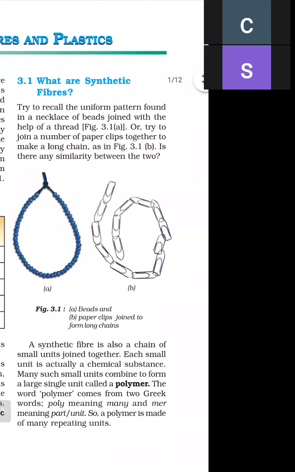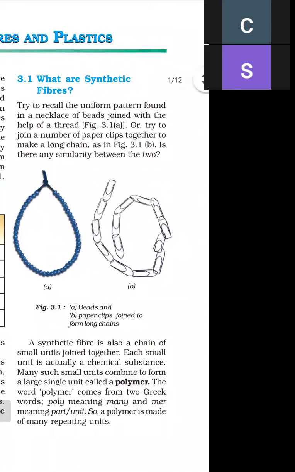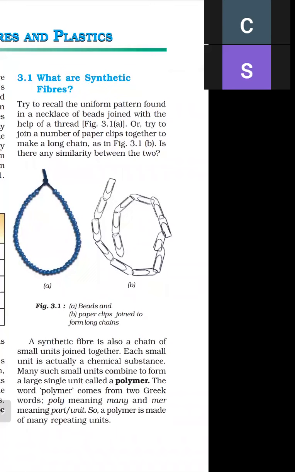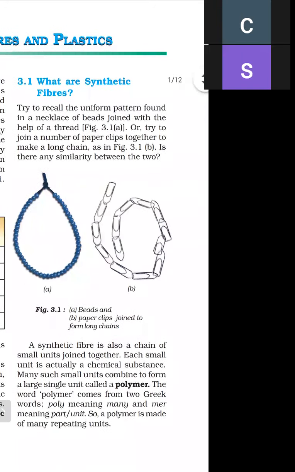Just like in the necklace of beads, a bead is a small unit, and the necklace is made up of small units of beads. Similarly, synthetic fiber is also made up of a chain of small units of substance, and each small unit is actually a chemical substance. In the necklace the small unit is a bead, but in synthetic fiber the small unit is a chemical substance. And many such units combine to form a larger single unit, and this is called a polymer.